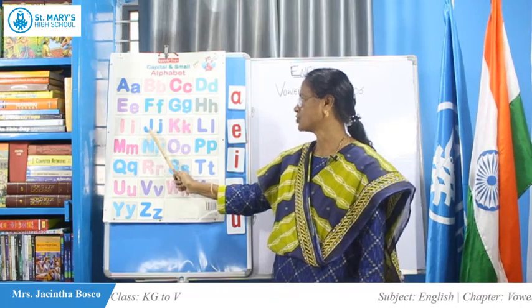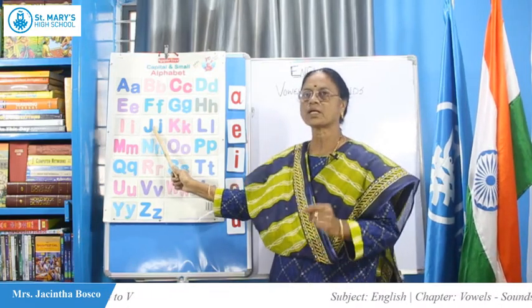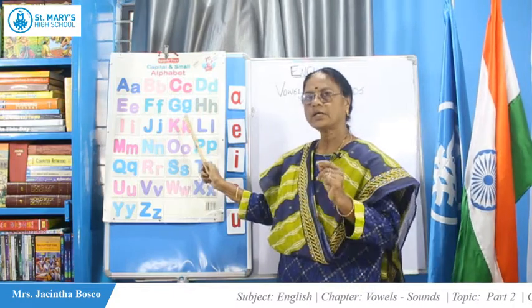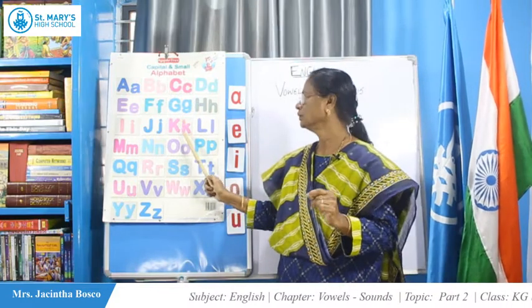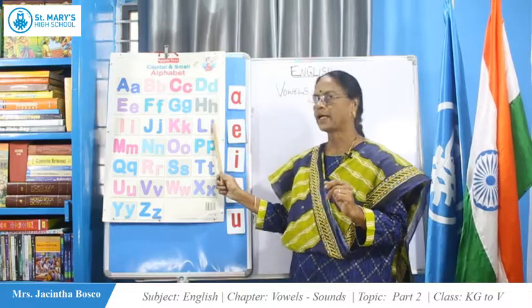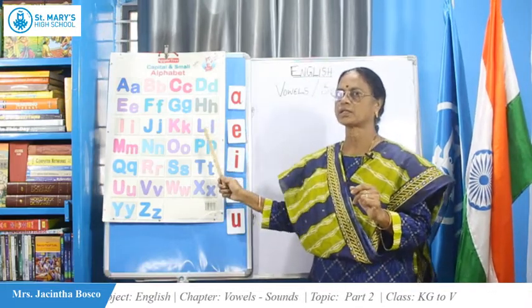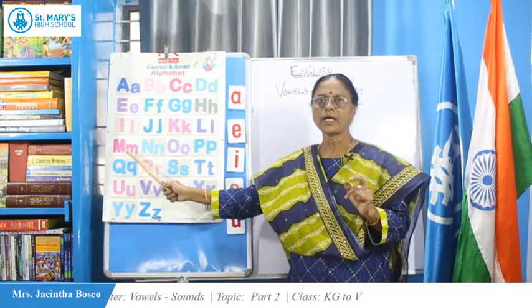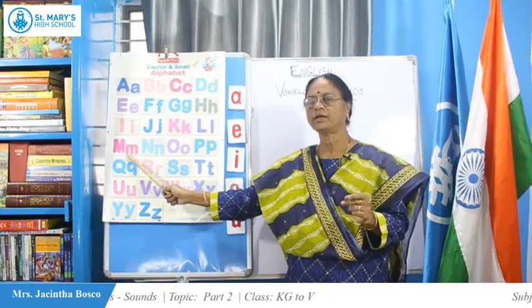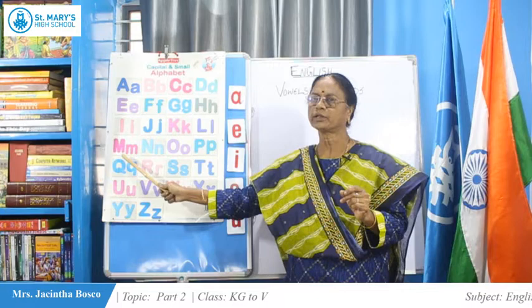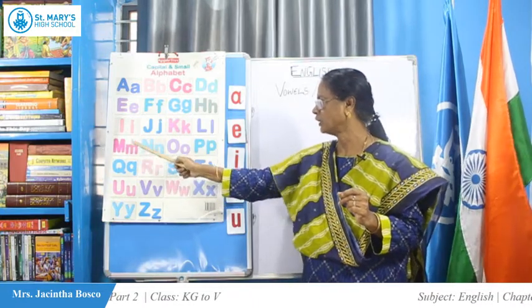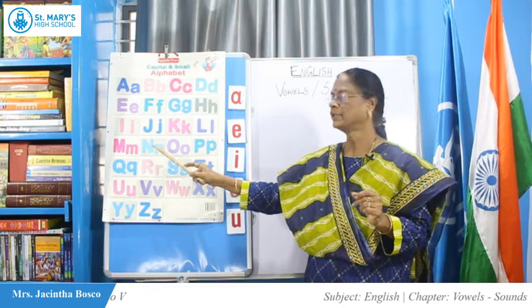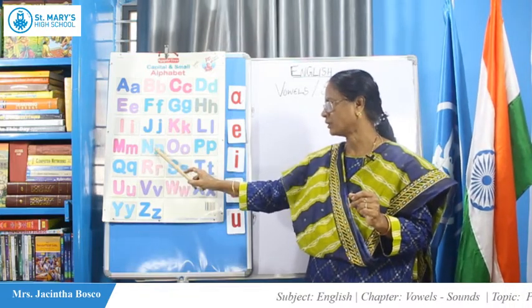J for jug, J says jug. K for kite, K says ka. L for lamp, L says lamp. M for monkey, M says ma. N for noon, N says na.